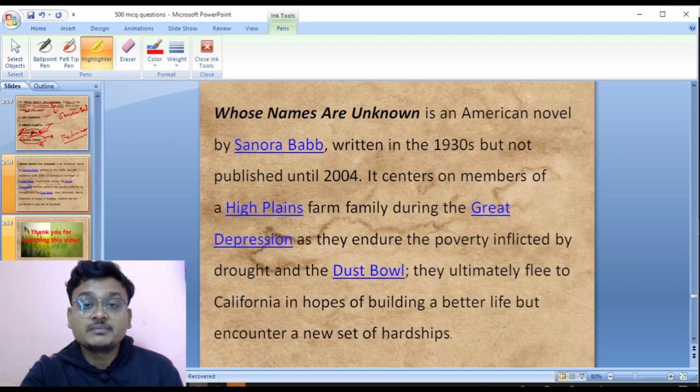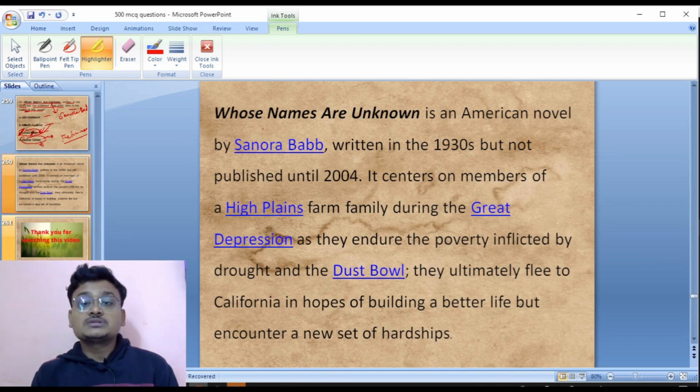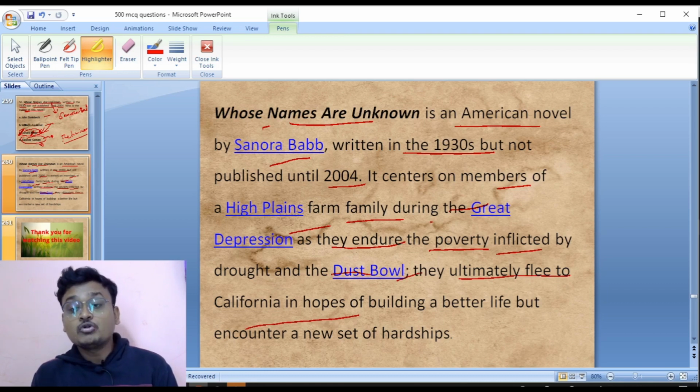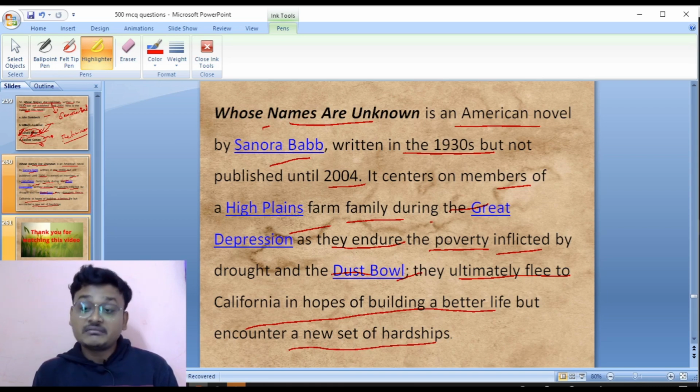So these were 50. Look at here, Whose Names Are Unknown is an American novel by Sanora Babb, written in the 1930s but not published until 2004. It centers on members of a High Plains farm family during the Great Depression. As they endure the poverty inflicted by drought and the Dust Bowl, they ultimately flee to California in the hopes of building a better life, but eventually encounter a new set of hardships even there.